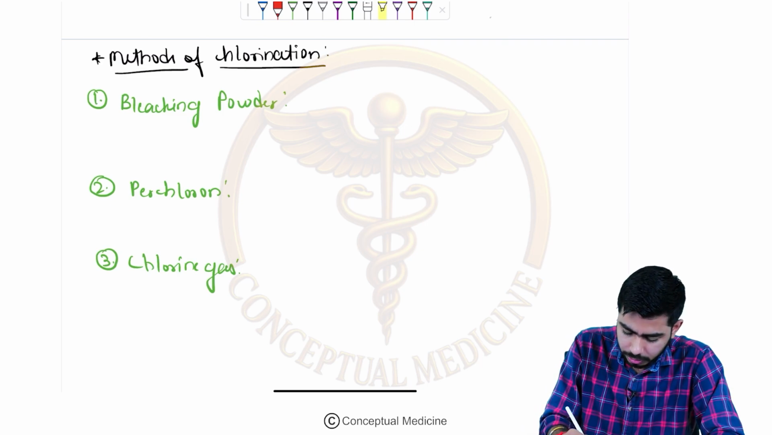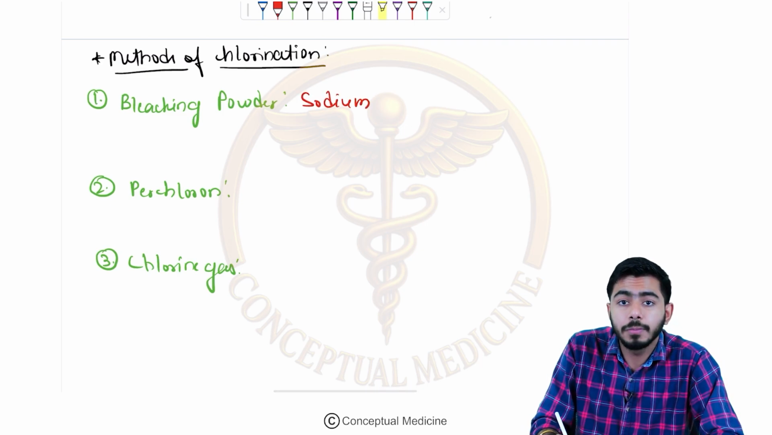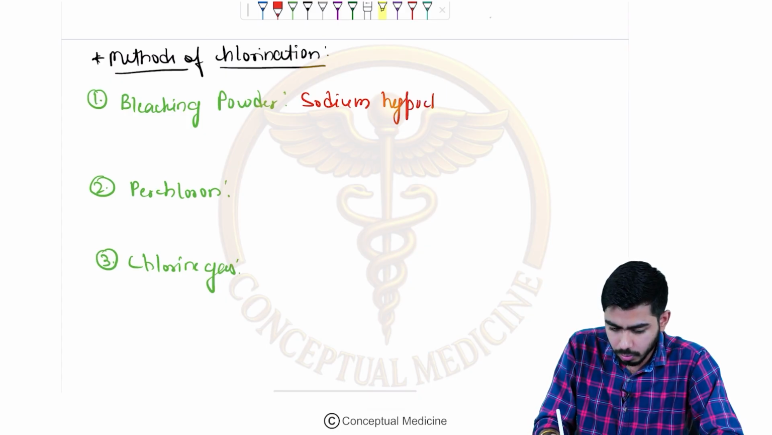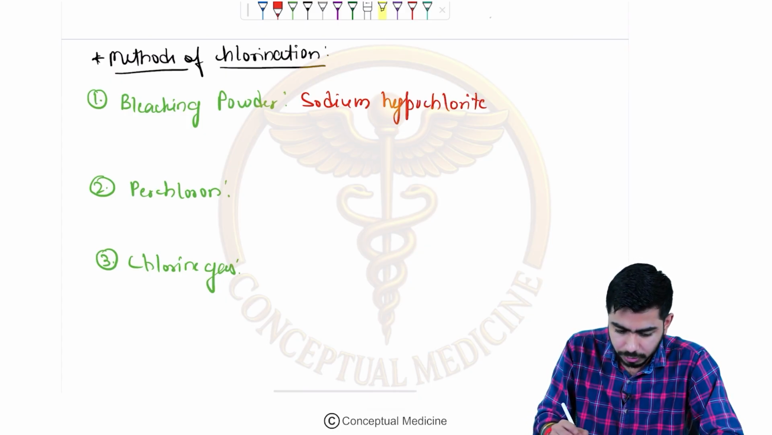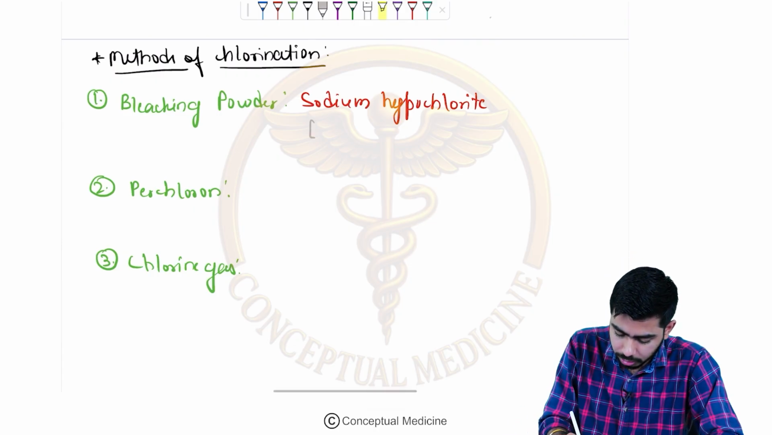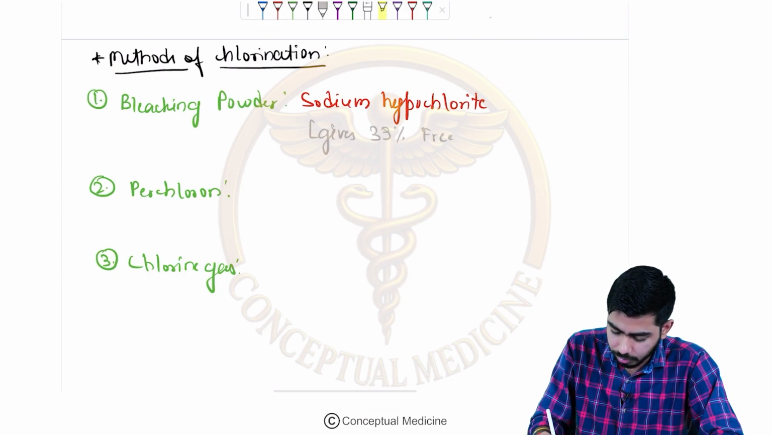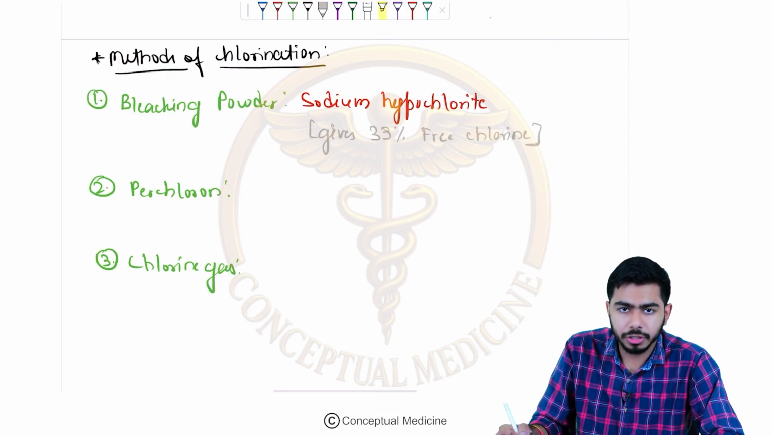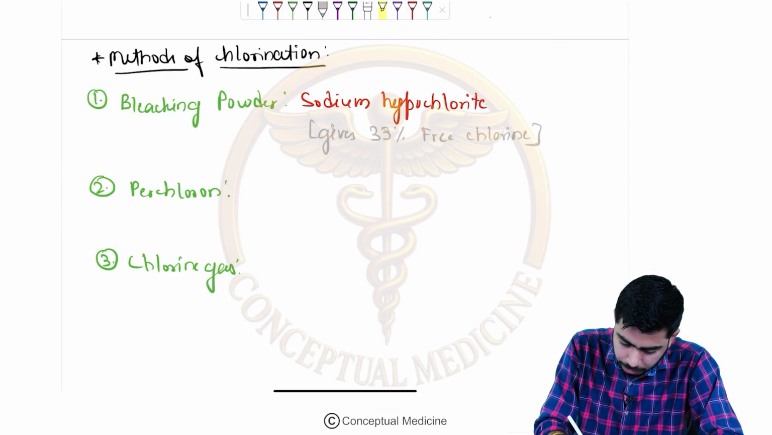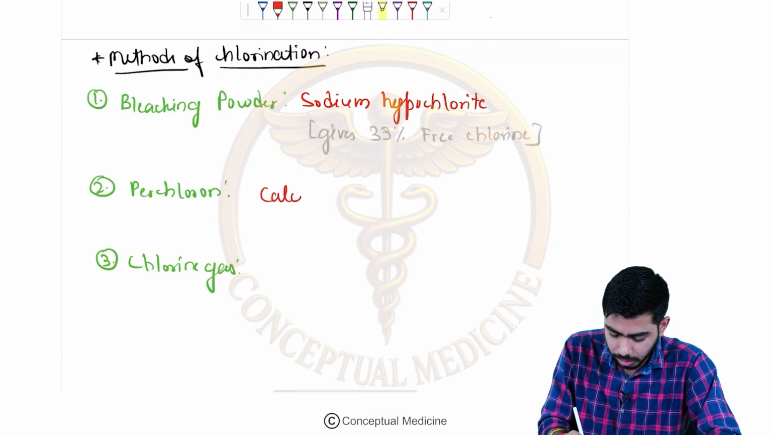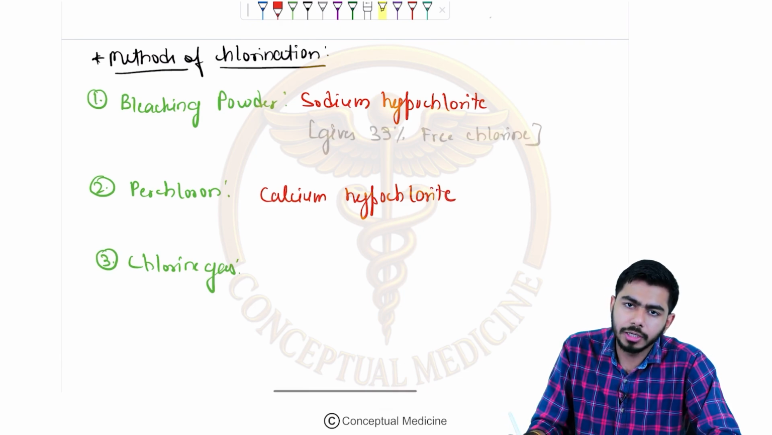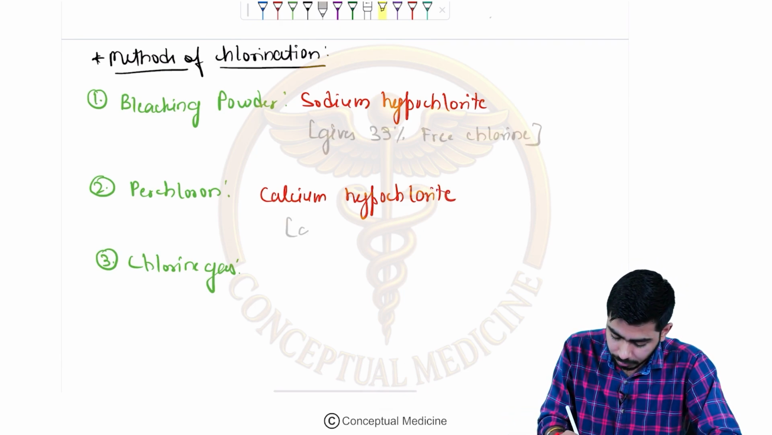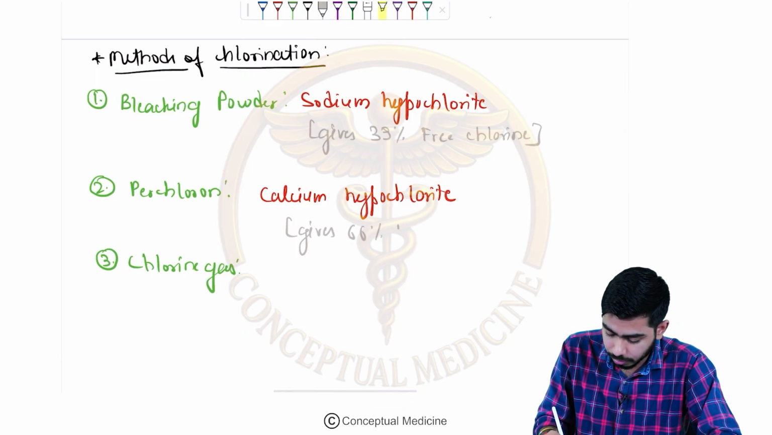If we talk about the bleaching powder, guys, it contains sodium hypochlorite, and it gives around 33% of free chlorine, right? The perchlorone carries calcium hypochlorite. So please do remember them as well, calcium hypochlorite. And over here it gives around 66% of free chlorine, okay?